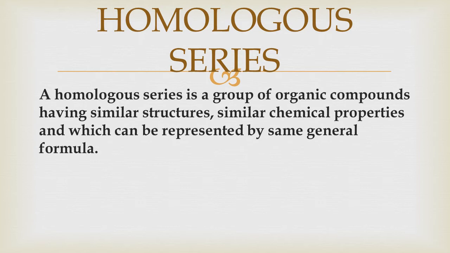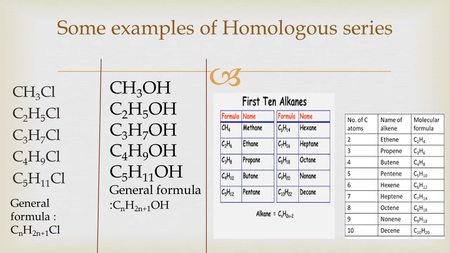Now we will take some examples of homologous series to understand this better. Here in front of you, four examples of homologous series are displayed. The first series is of derivatives of alkane.